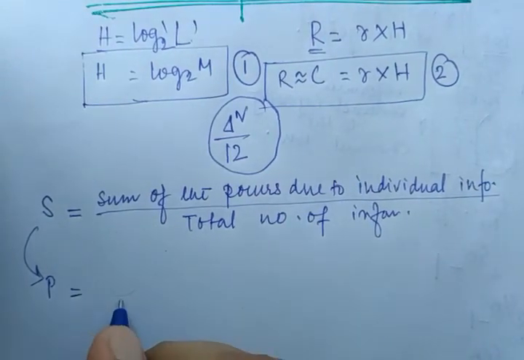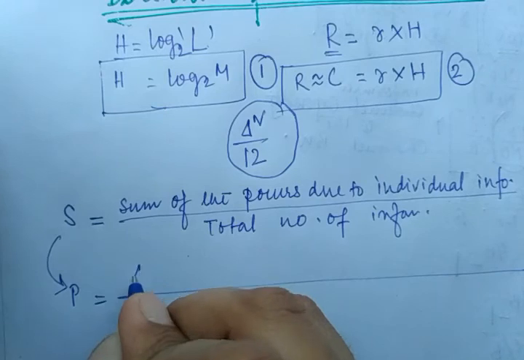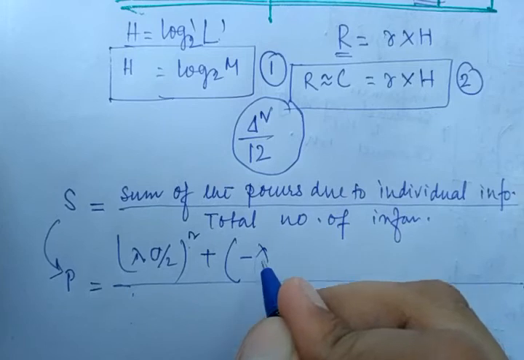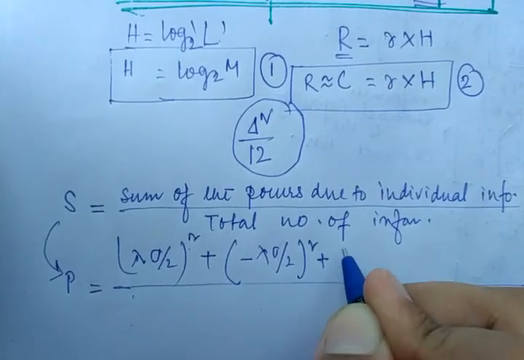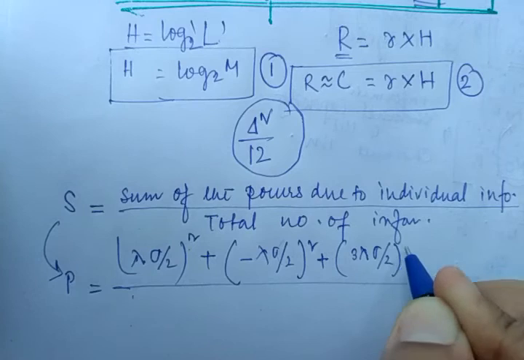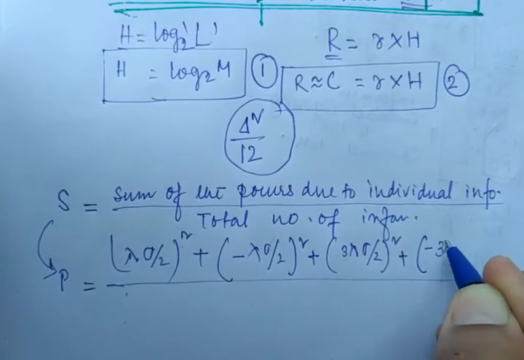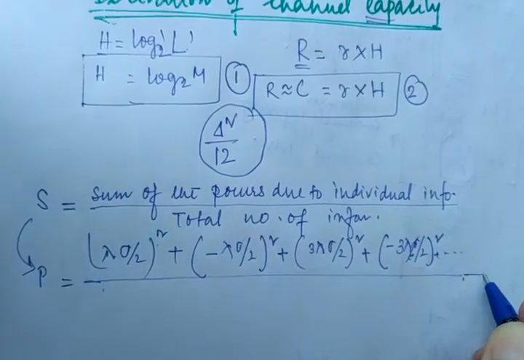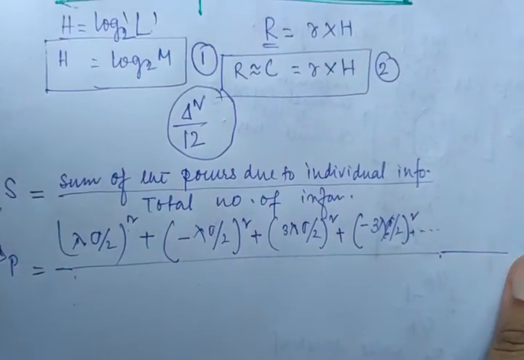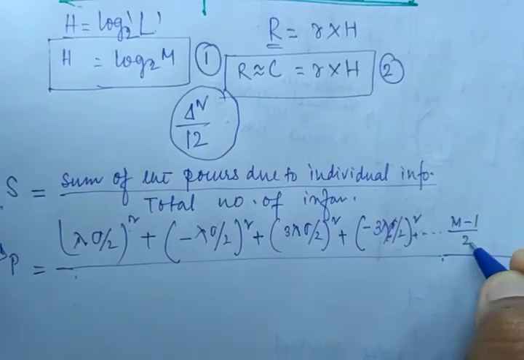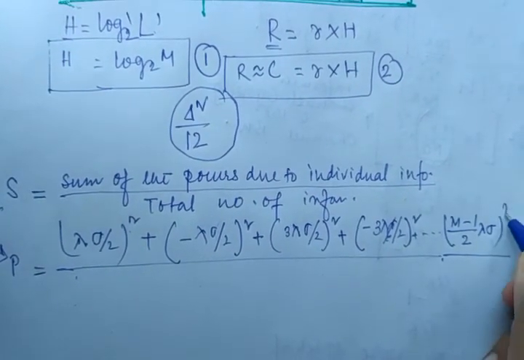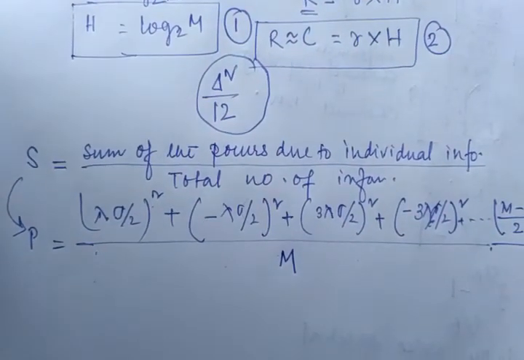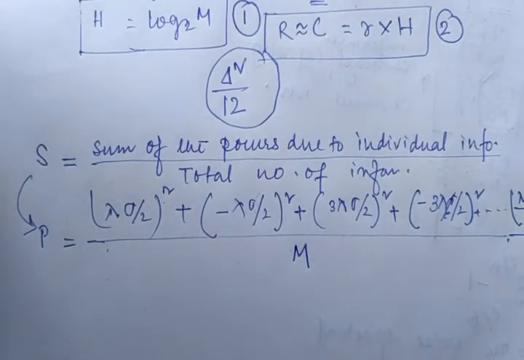It is in square form, so how can we do that? It is lambda sigma by 2 whole square, plus minus lambda sigma by 2 whole square, plus 3 lambda sigma by 2 whole square, plus minus 3 lambda sigma by 2 whole square, and so on. This will be equal to M minus 1 by 2 into lambda sigma whole square, divided by M. Clear?